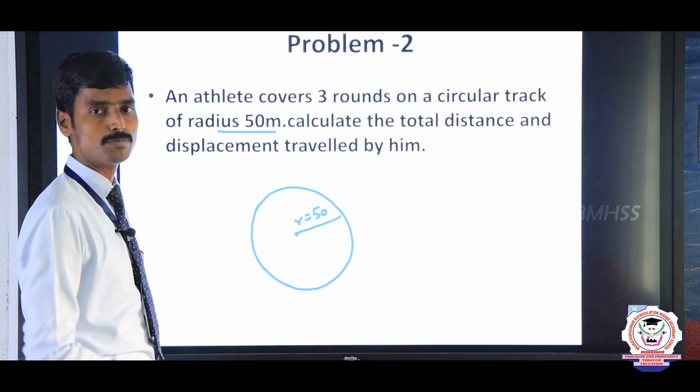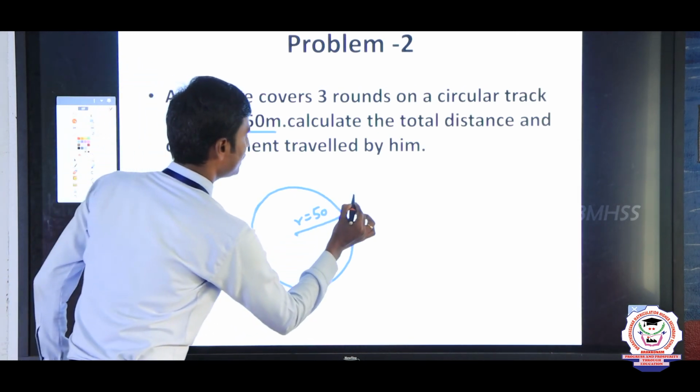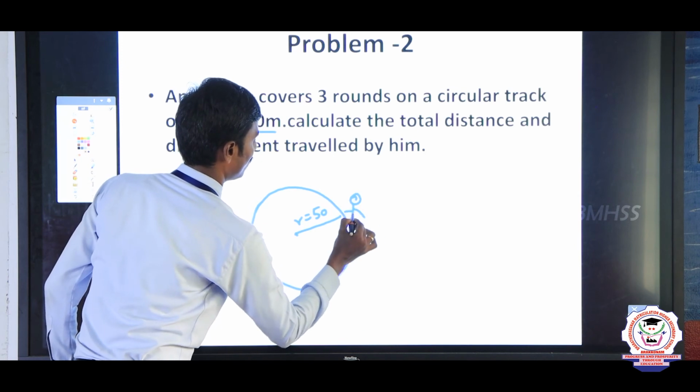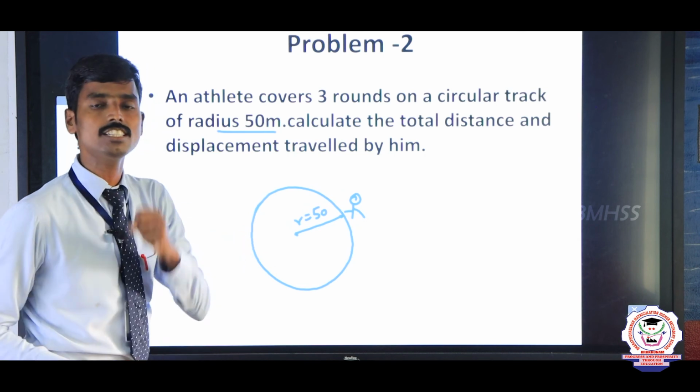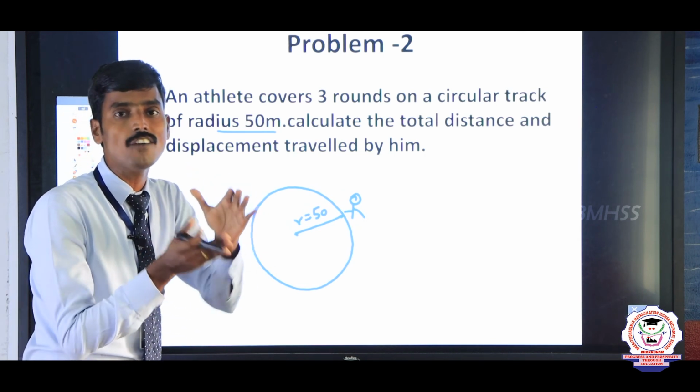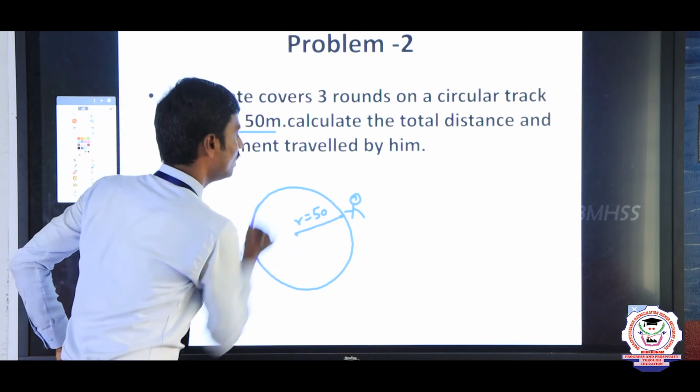Next, calculate the total distance and the displacement travelled by him. See here, one athlete, this point is the starting point. You are asking the total distance. What is the formula? The total path covered by an object, no? How many rounds? 3 rounds.